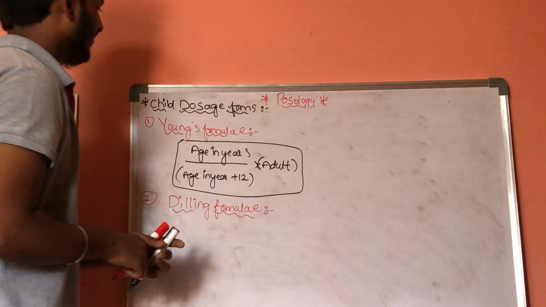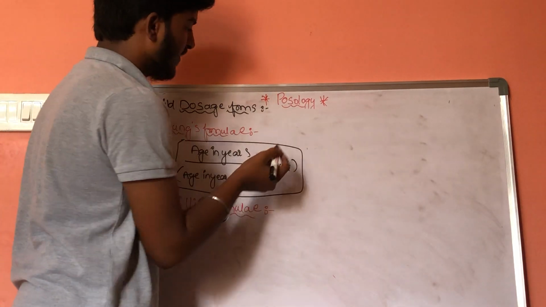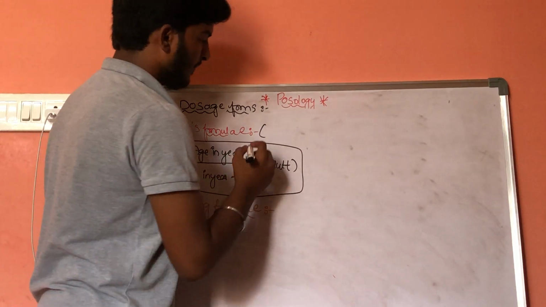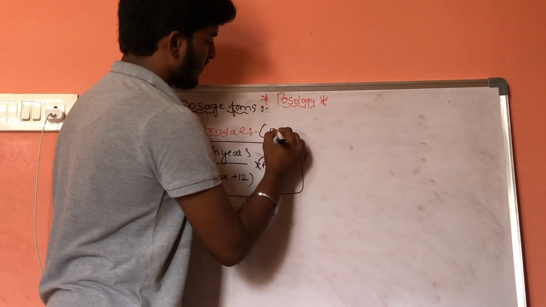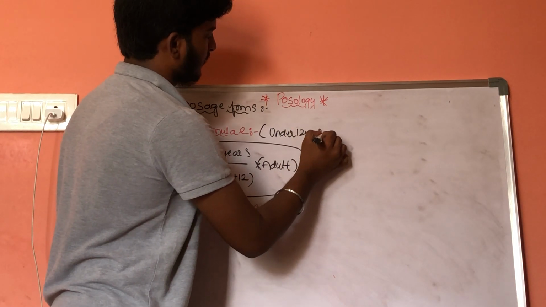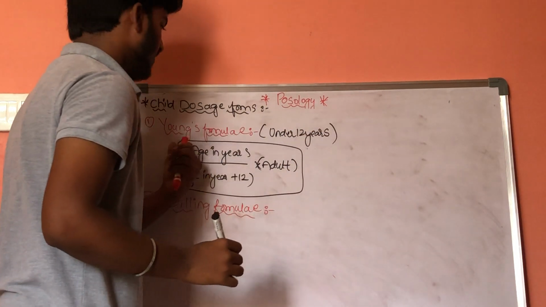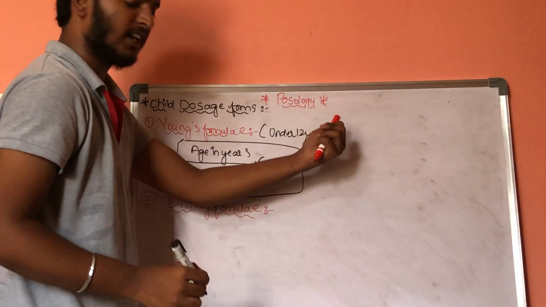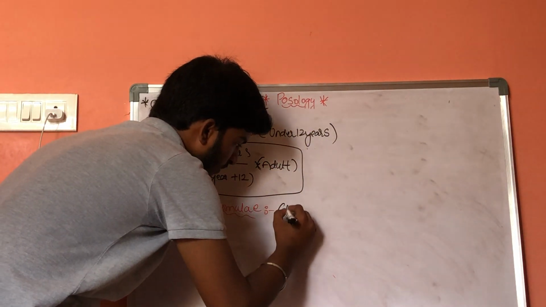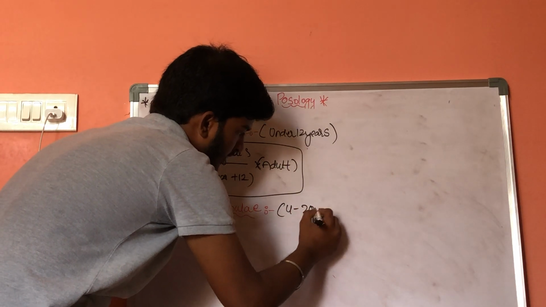Now, there is a condition for this Young's formula. This Young's formula can be applied for only children who are under 12 years. Now, this Dilling's formula is applicable for 4 to 20 years.